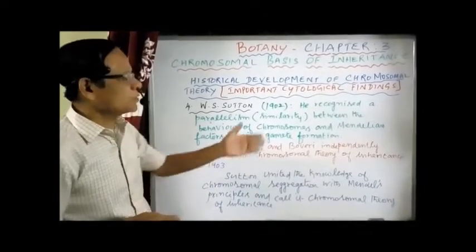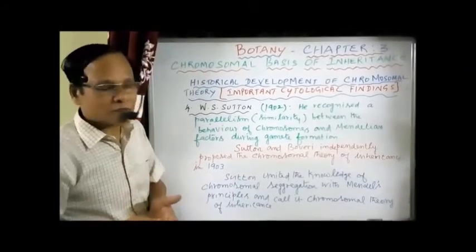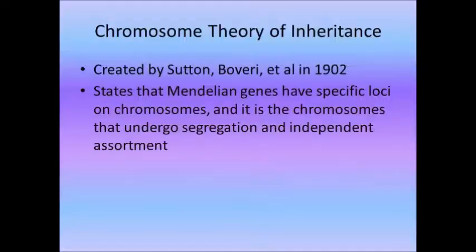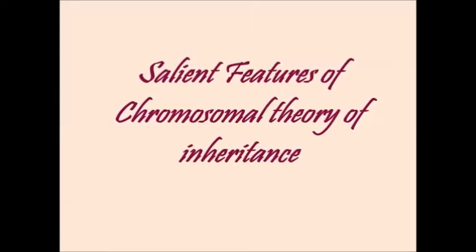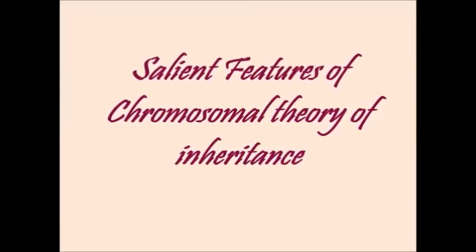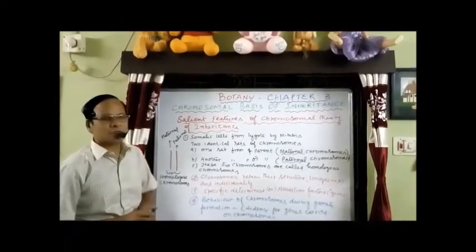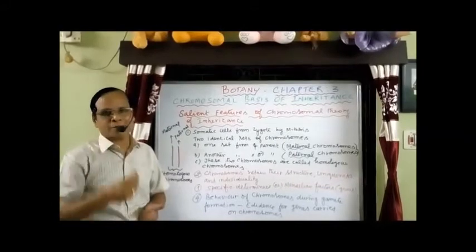Now we have to go for the various characteristics, the salient features, of the chromosomal basis of inheritance. What are the salient features of the chromosomal theory of inheritance? You know we have the somatic cells.